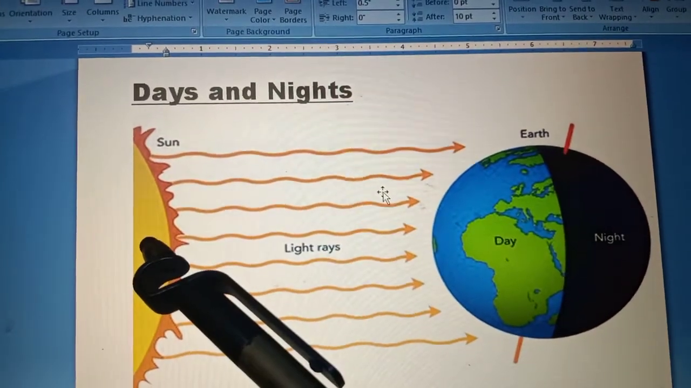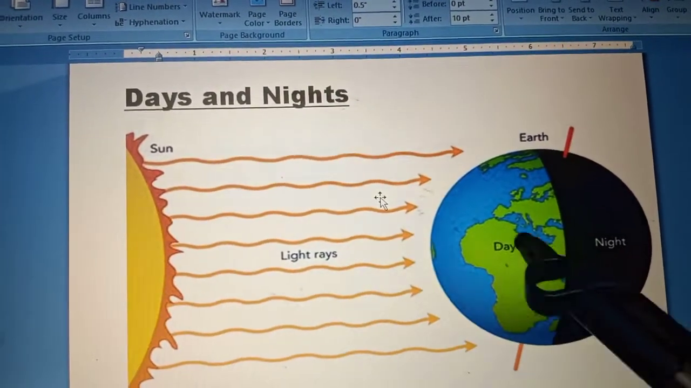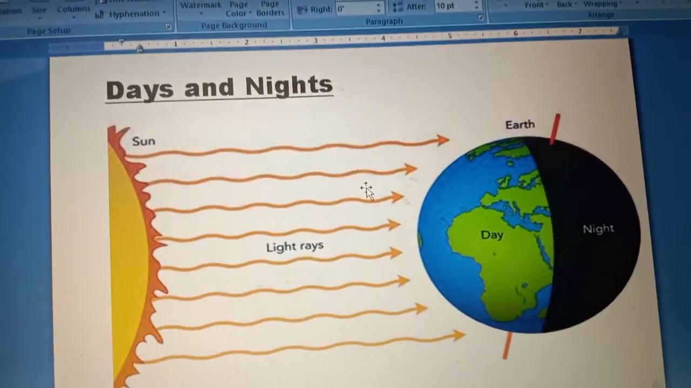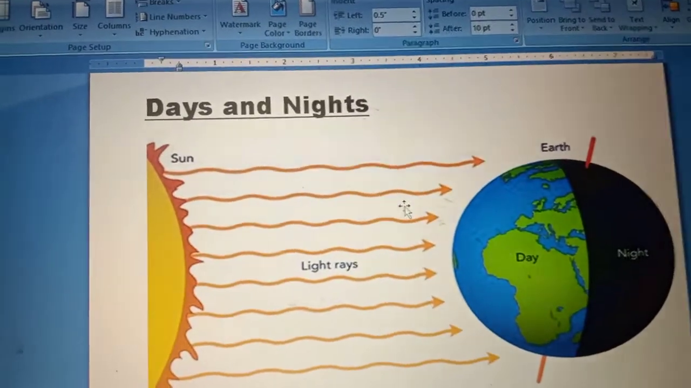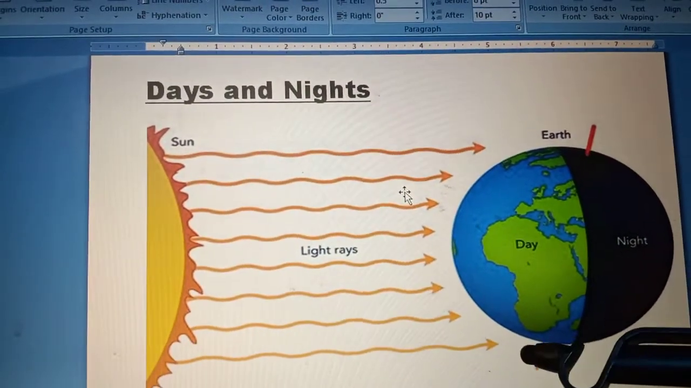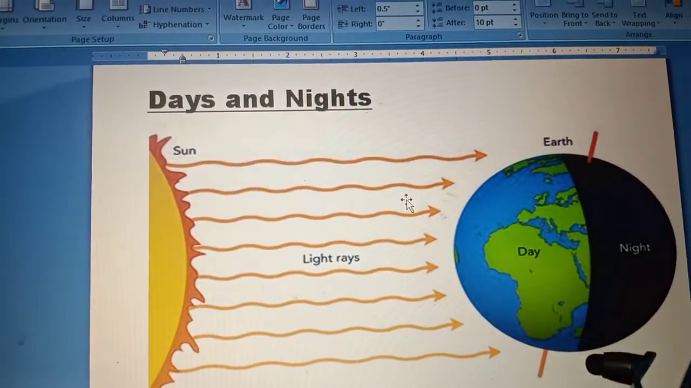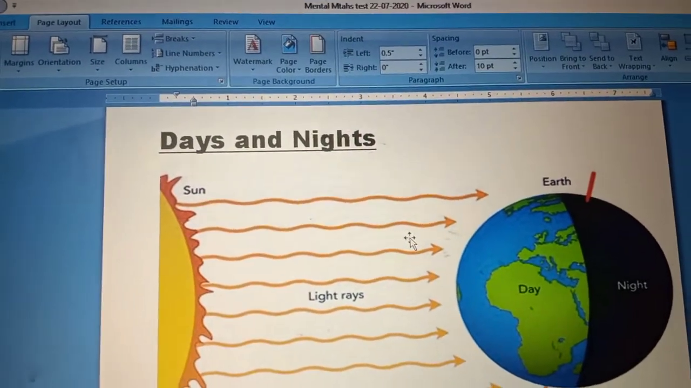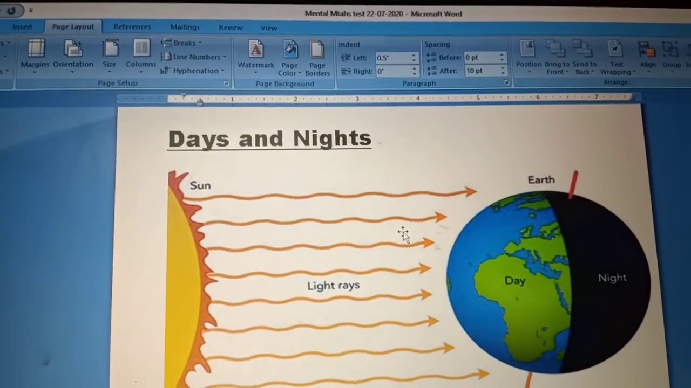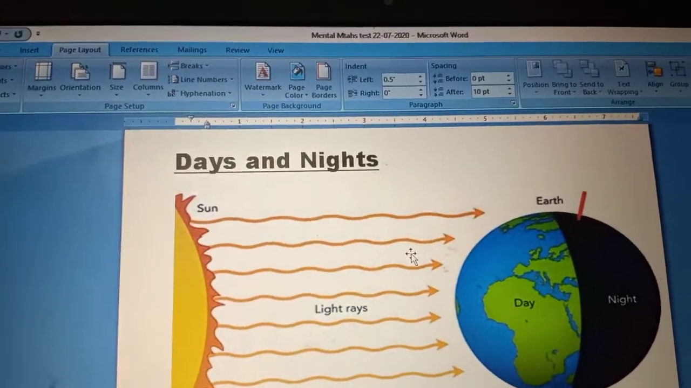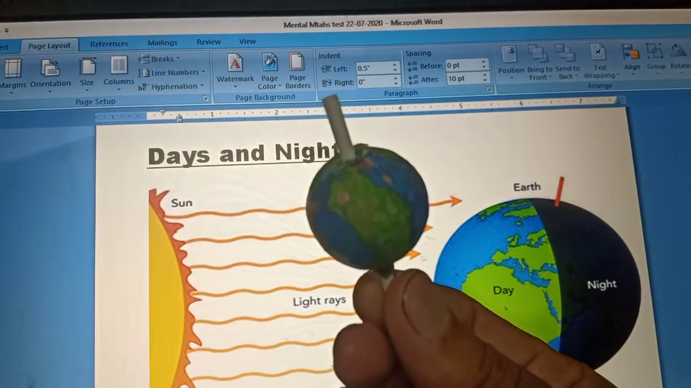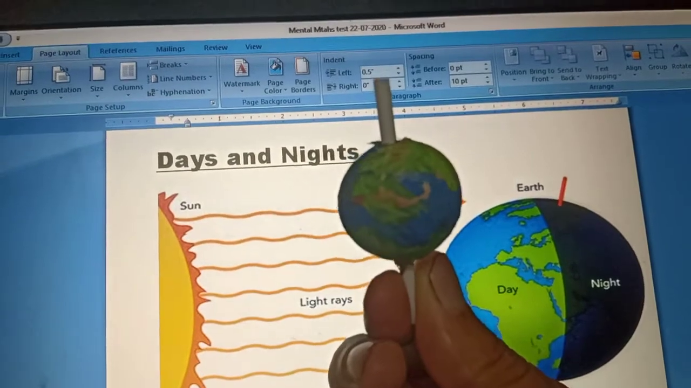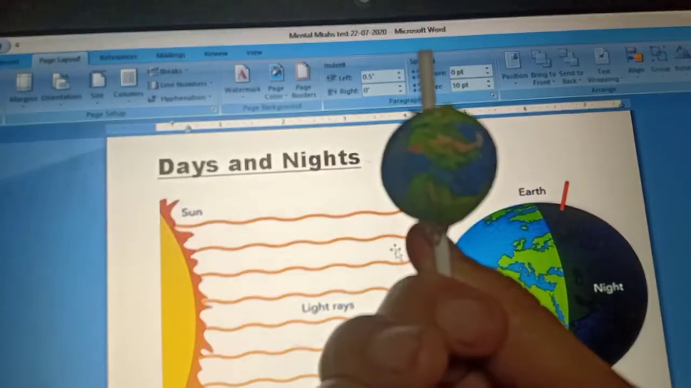So this is the sun here. The earth is receiving heat and light from the sun. Now this is something which is important to remember. This red line is an imaginary line which is called the axis. While revolving round the sun, we know that the earth revolves round the sun, the earth also spins on its own axis, like a top. It spins on its own axis and this is called rotation.